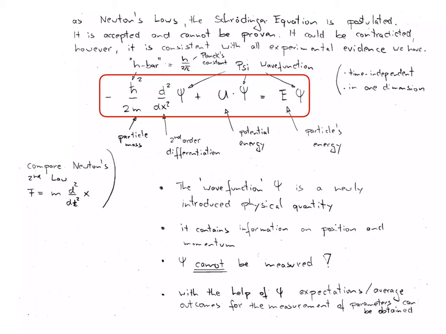The time development of the system is described by the wave function. The wave function psi is a completely new physical quantity. It contains information on the position and the momentum of the particle. Importantly, and this is in great contrast to classical mechanics, the wave function psi cannot be measured. It is a physical quantity which is real, but it cannot be measured. However, not all is lost, because with the help of the wave function psi, expectation values, average outcomes for the measurement of a particular system, can be predicted.